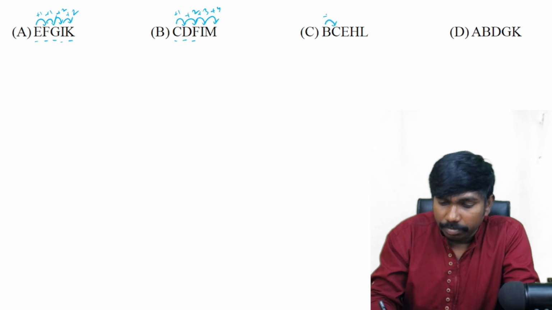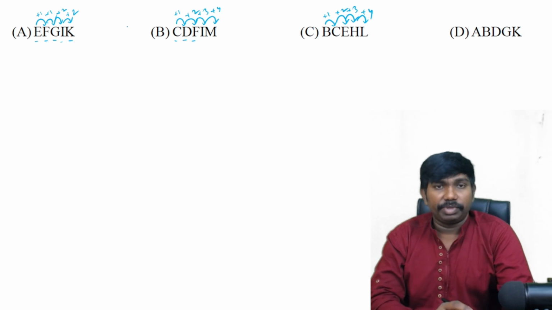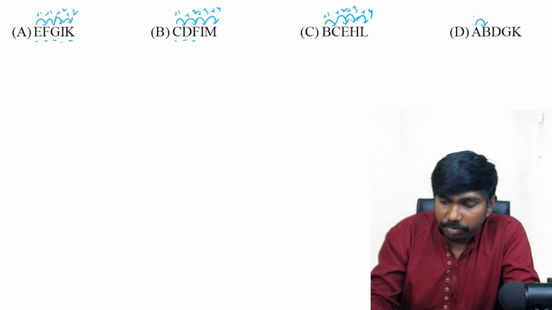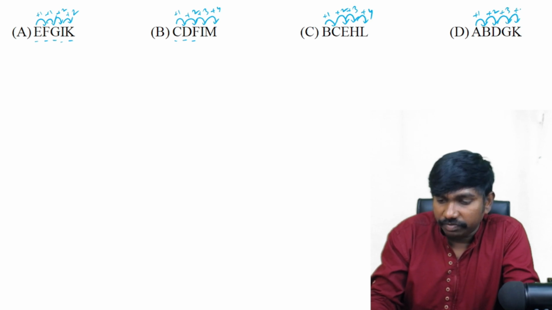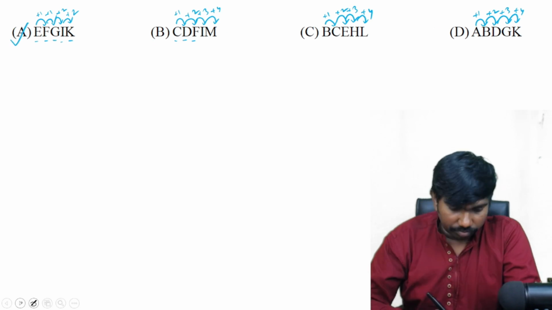B to C +1, C to E +2, yes. E to H, 5 and 8, +3, and H to L it is +4. Then the answer must be option A, but for the safe side, let us verify the fourth option also. A to B +1, B to D +2, D to G, 4 and 7, +3, and 7 and 11, +4. Yes, our expectation is correct. That is option A. Next question.